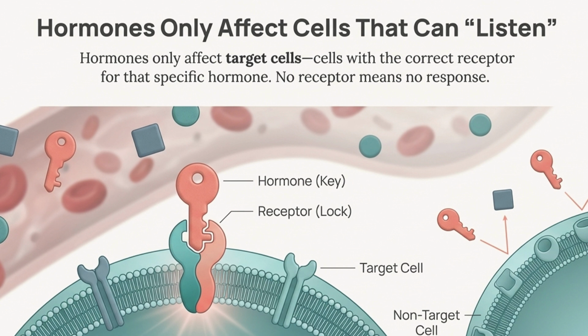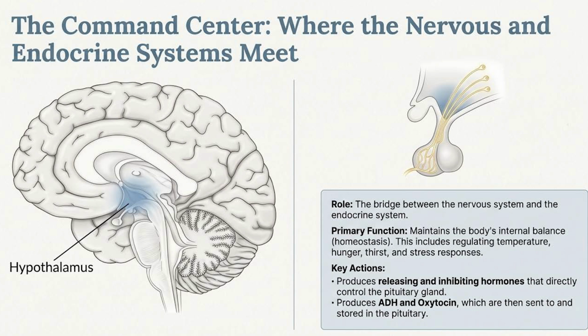Now for more details about the hormones and their functions. At the very top, we find the control center: the hypothalamus, which is the bridge between your nervous and endocrine systems. It is like the body's control switch between the nervous system and the endocrine system. It takes messages from the brain, which are nerve signals, and turns them into hormone signals.